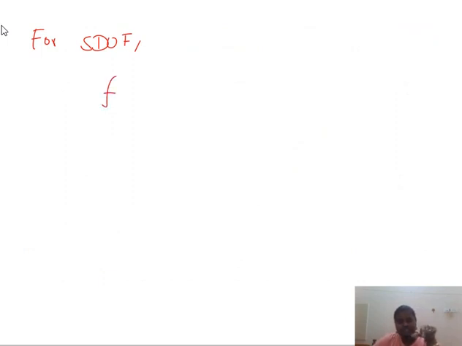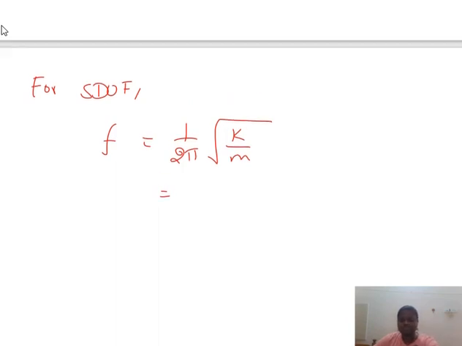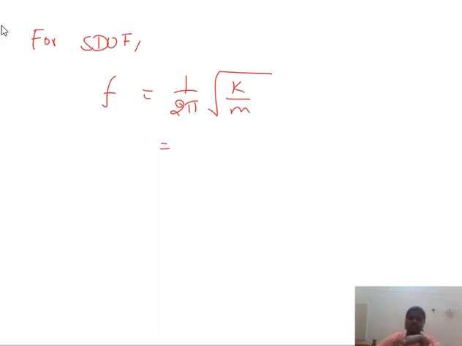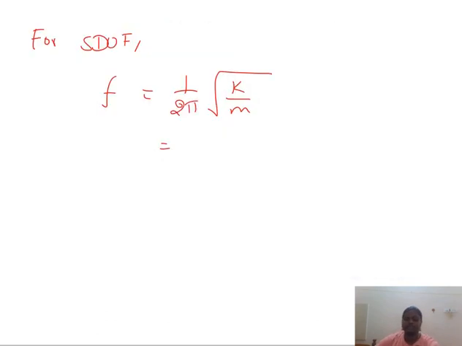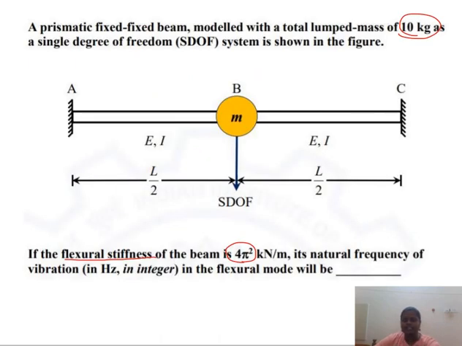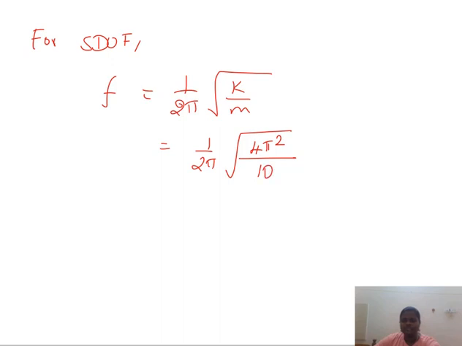For an SDOF system, the natural frequency is denoted as F. The formula for F is 1 by 2 pi square root of K by M, where K is stiffness and M is mass. The stiffness is given in the problem itself: the flexural stiffness is 4 pi squared kilonewton per meter. So F is 1 by 2 pi square root of 4 pi squared divided by M. M is mass, also given in the problem as 10 kg.